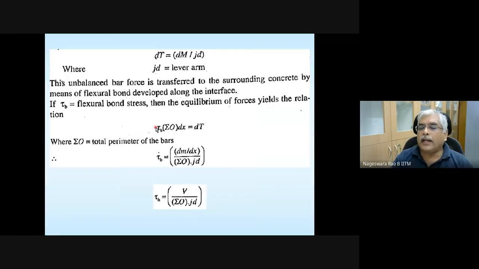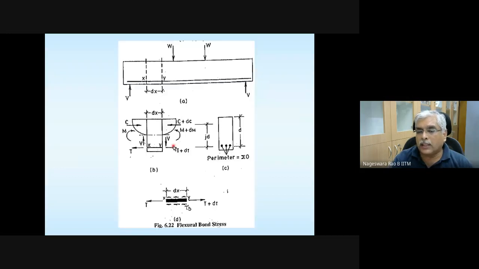So we can write the equilibrium equation for this. Please note that using the free body diagram we got the relation dt is equal to dm divided by jd.